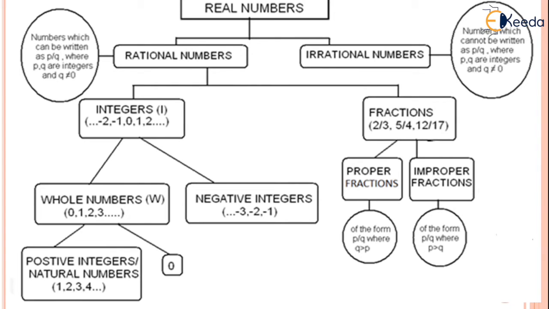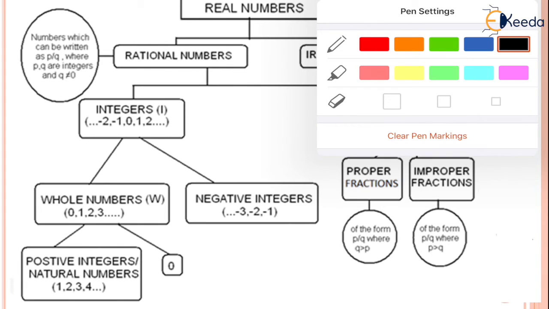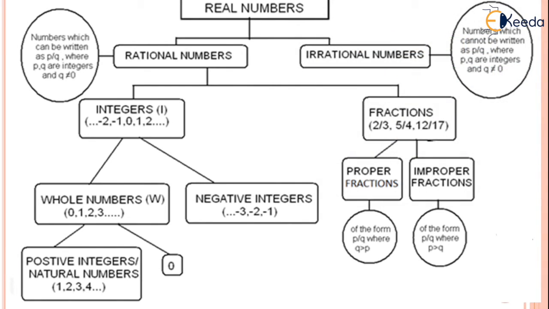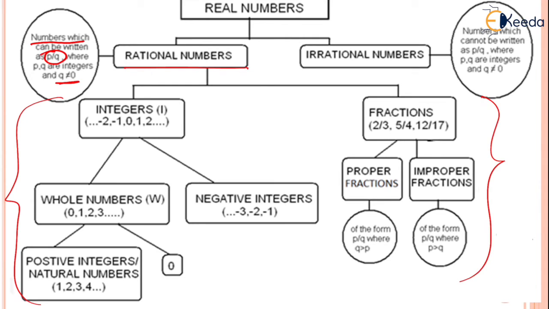So basically, numbers are broadly classified into rational and irrational numbers. Rational numbers are again classified as integers and fractions. So what we have studied up till now is this part. Whatever we have studied up till now were actually what? Rational numbers. And what does the definition say? The definition says numbers which can be written in the form p by q, where q is not equal to 0 and both p and q are integers. So let us understand that.